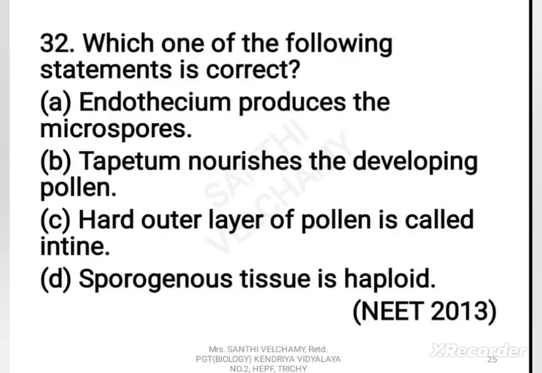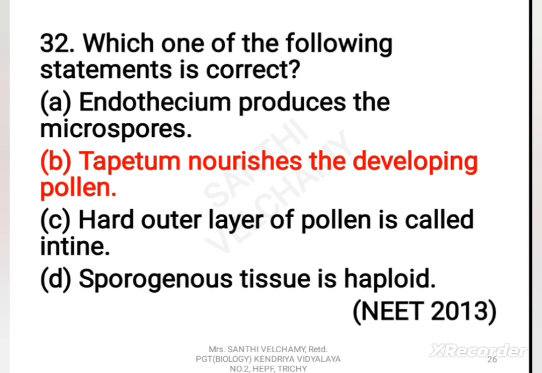Now the 32nd question, children. Which one of the following statements is correct? A. Endothecium produces the microspores. B. Tapetum nourishes the developing pollen. C. Hard outer layer of pollen is called intine. D. Sporogenous tissue is haploid. Let us find the correct answer. B is the correct answer.